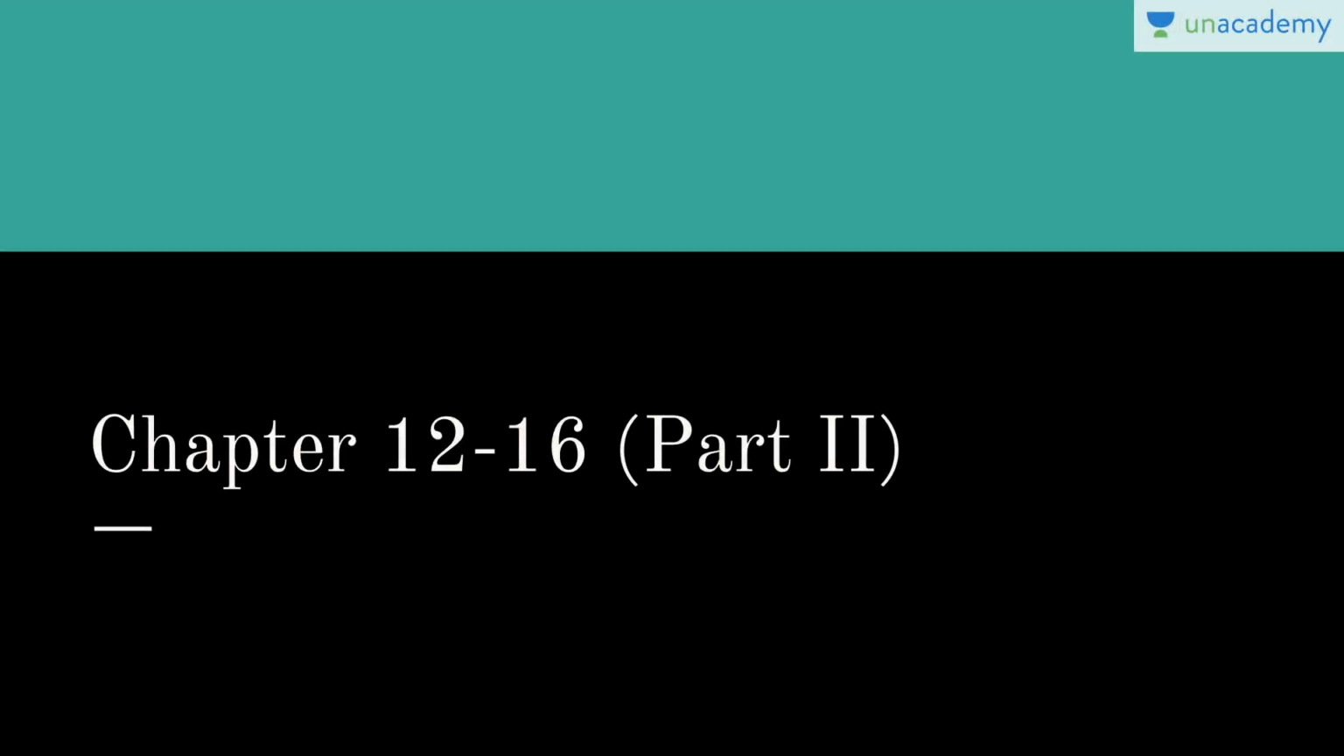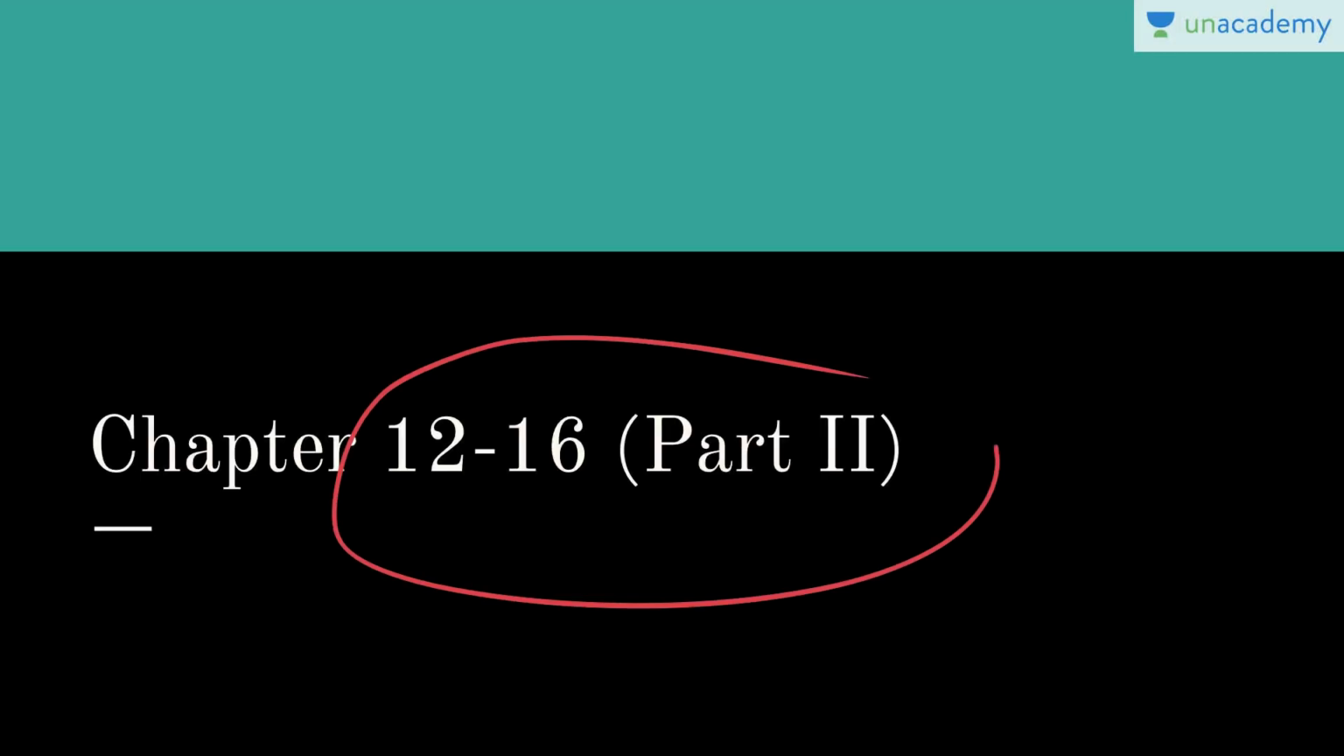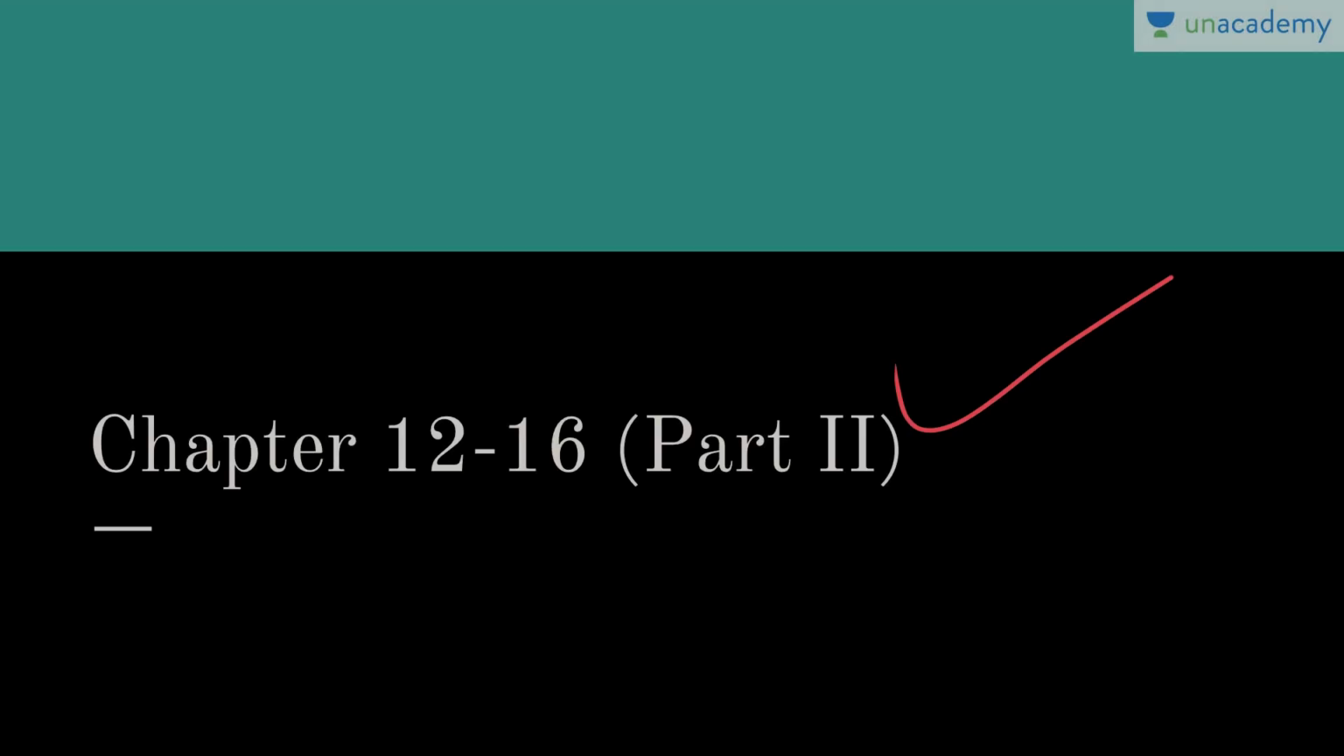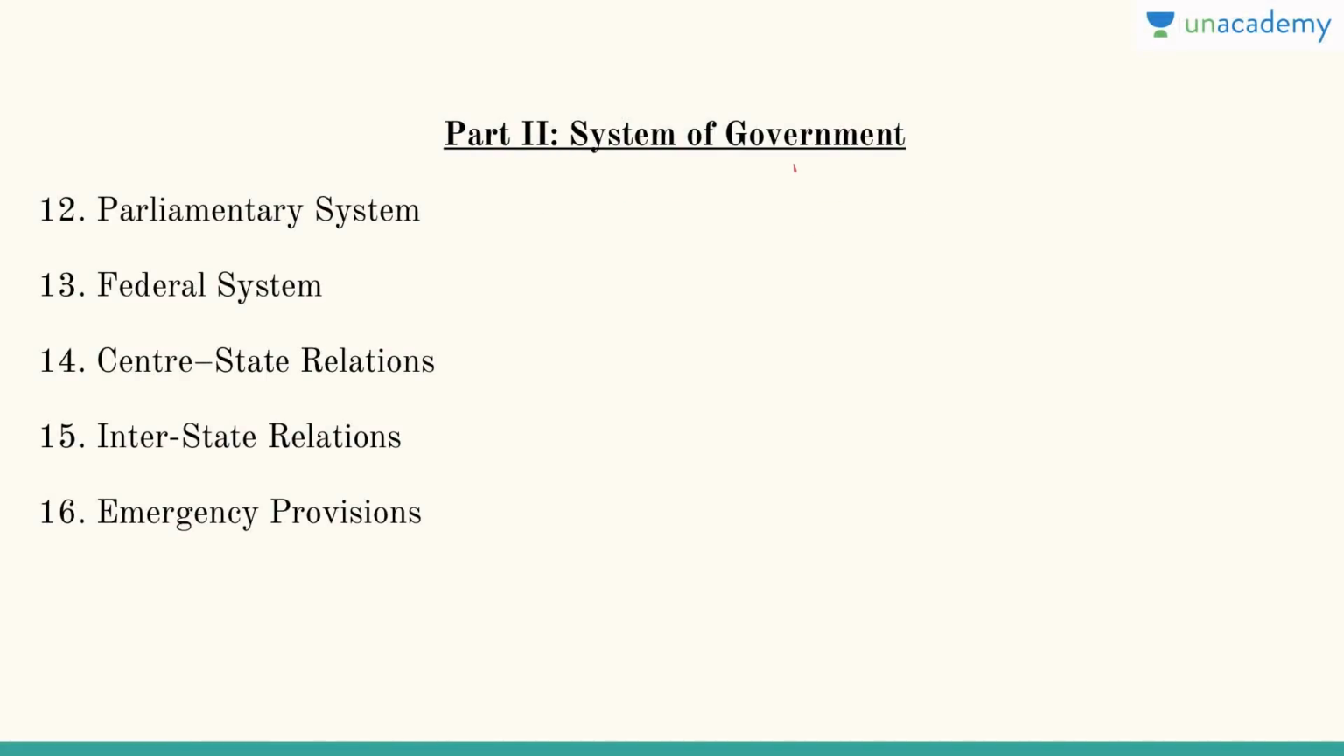Hey guys, what's up? So till now we have covered the first 11 chapters of Laxmikanth, that is part 1 of the book. Now in this particular lesson we will cover chapters 12 to 16, that is part 2 of this book. And part 2 is basically the system of government.